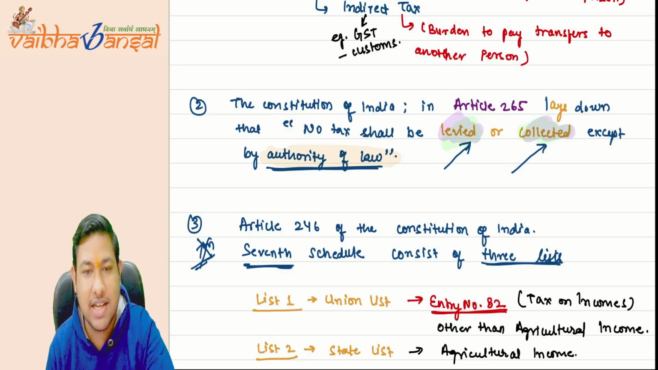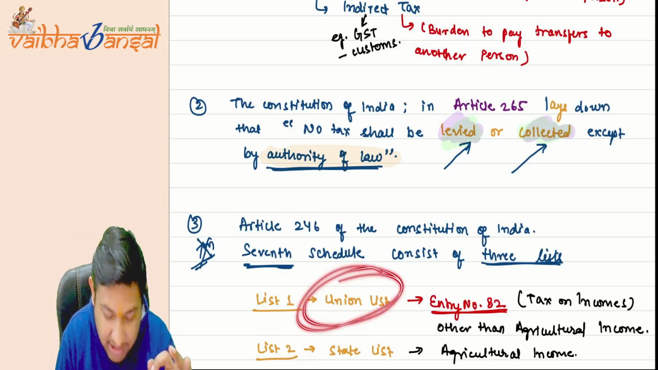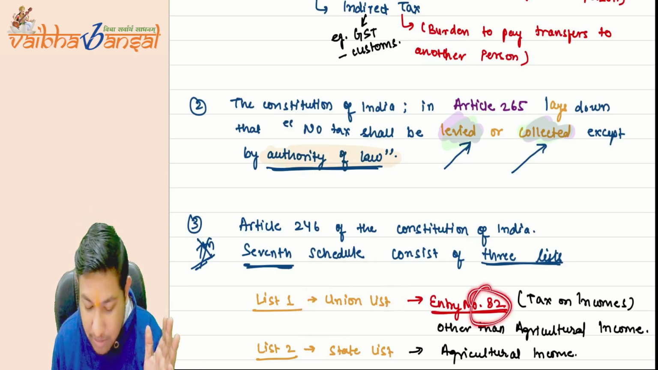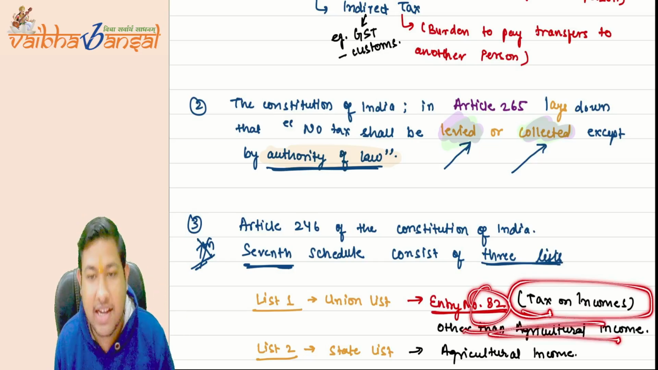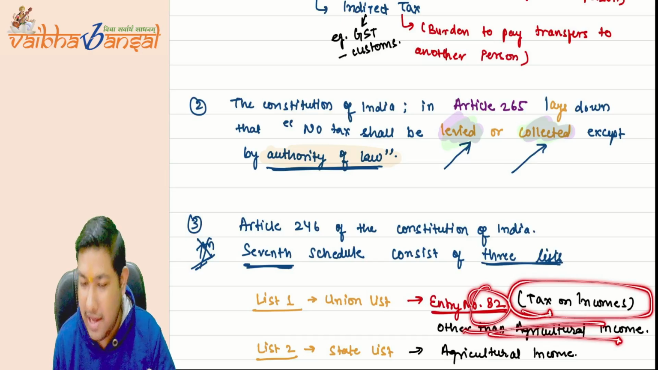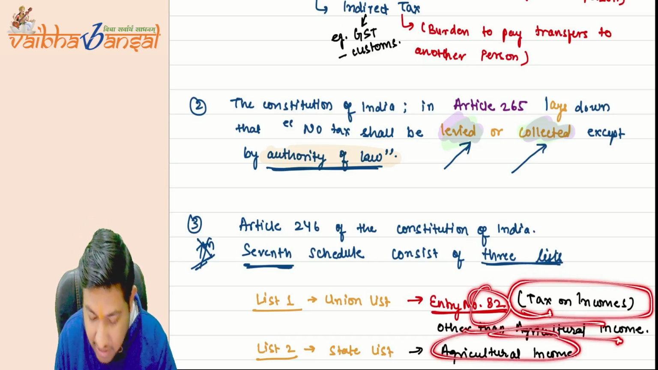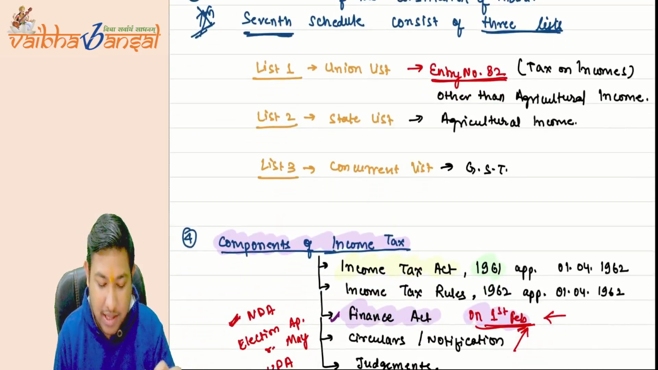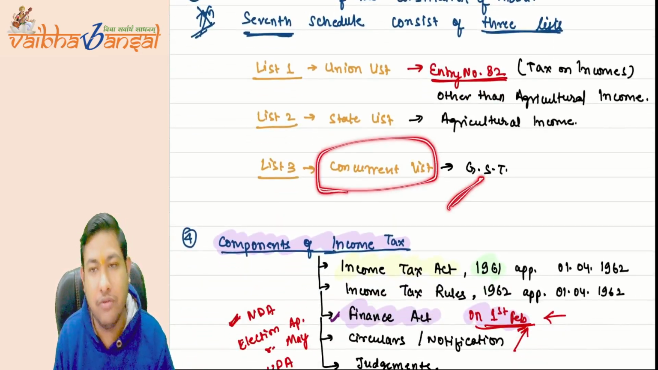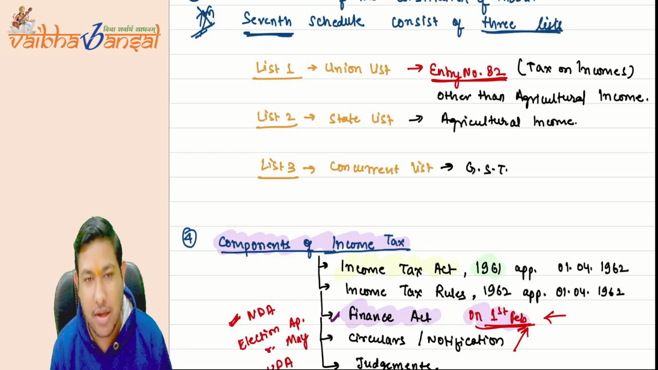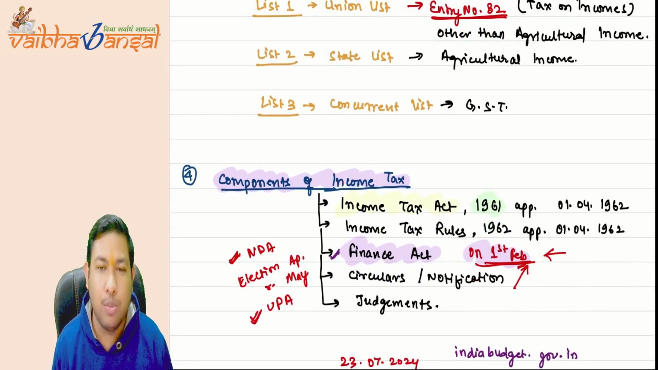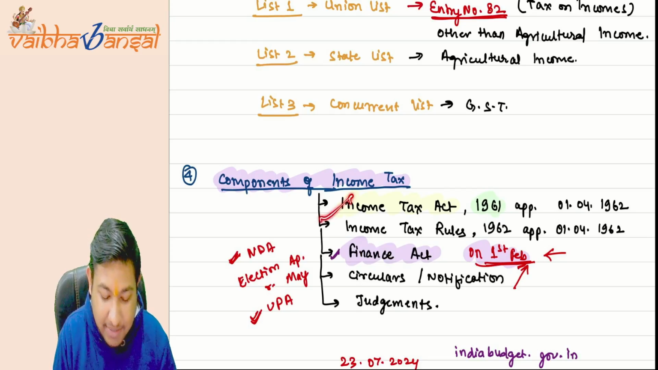We discussed that under the union list, entry number 82, the power to take tax on income is given, other than agriculture income, because agriculture income is enlisted under the state list. Then the concurrent list: I have given the example of GST, where both the union and the state governments have the right to take tax. Then we also discussed the components of income tax: the Income Tax Act 1961, the income tax rules, finance act, circulars, and judgments.